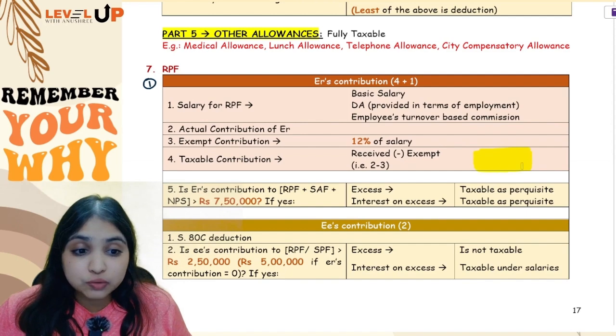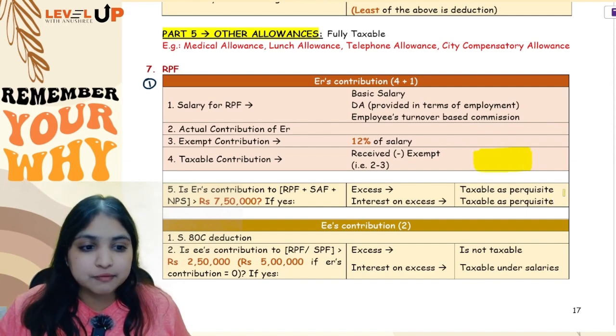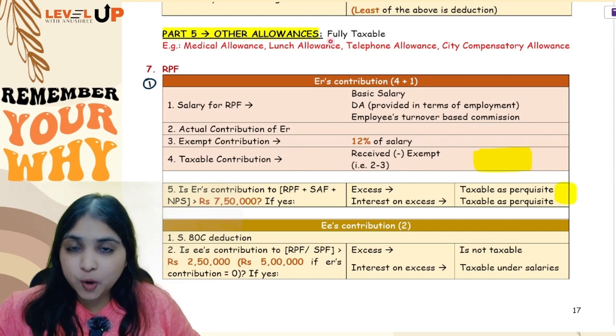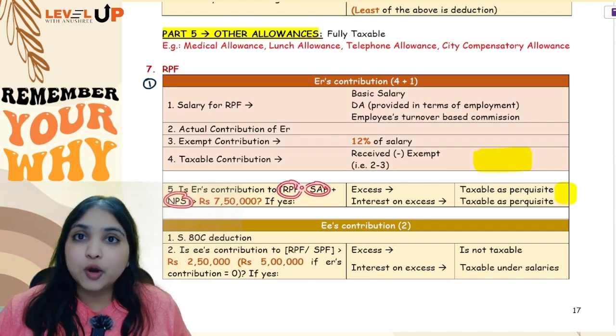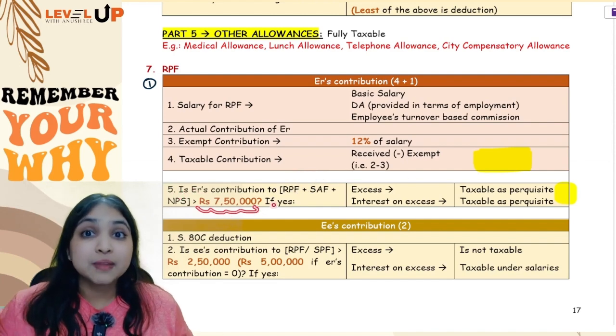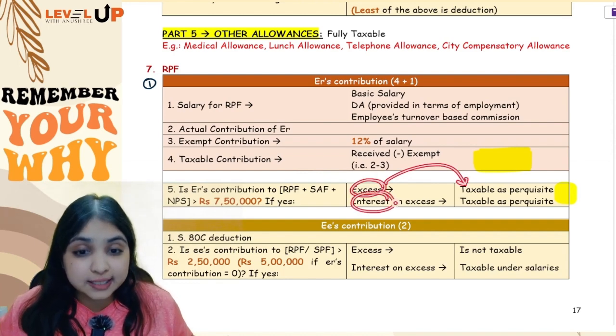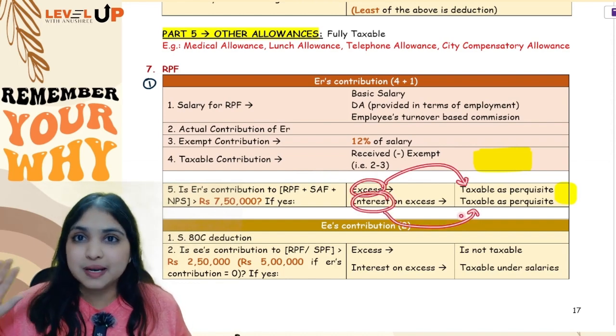So in addition to this, there will be one more taxable number which you will get out of your fifth step. In your fifth step, you will see how much is the employer's contribution to three things, RPF, superannuation fund and NPS put together. If the employer's contribution to these three things put together is more than 7,50,000, then you will see how much is the excess. The excess will be taxable as perquisite. Then on the excess, how much is the interest? Even that interest will be taxable as perquisite.